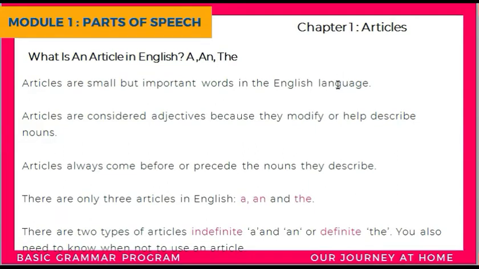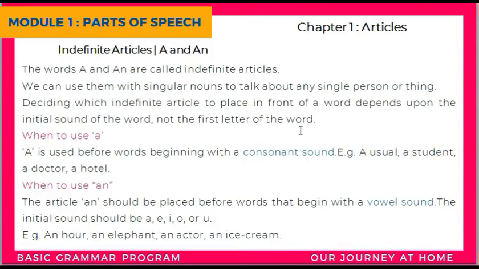There are 2 types of articles. The first one is indefinite, which has a and an, and the second one is definite, which has the. You also need to know when not to use an article. There are some rules that we are going to learn moving forward in this lesson. So there are 3 articles, a, an, and the, and these 3 articles are classified into 2 types: indefinite and definite. In indefinite, a and an come, and in definite, the article the comes. Now let's see one by one.